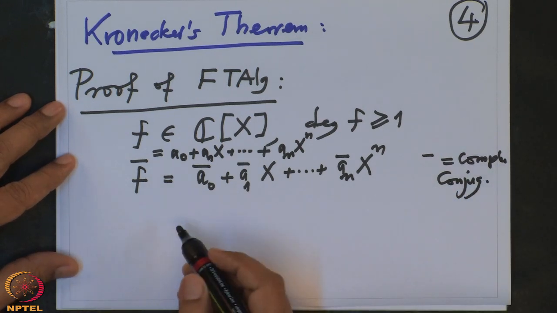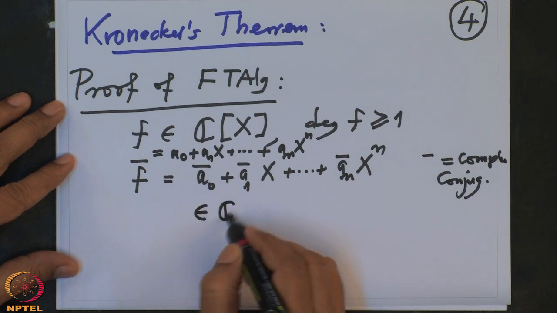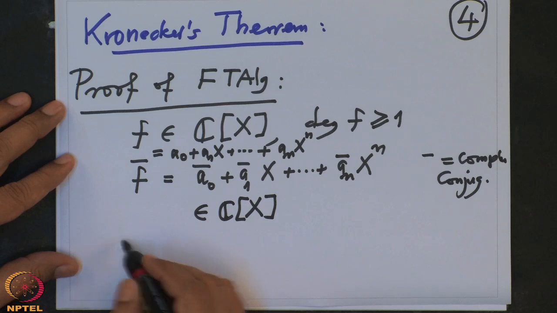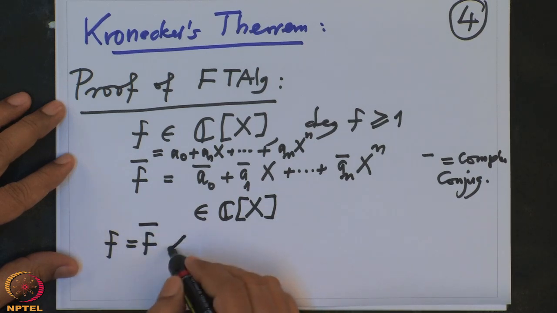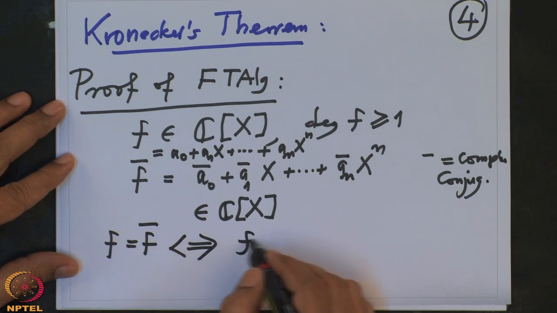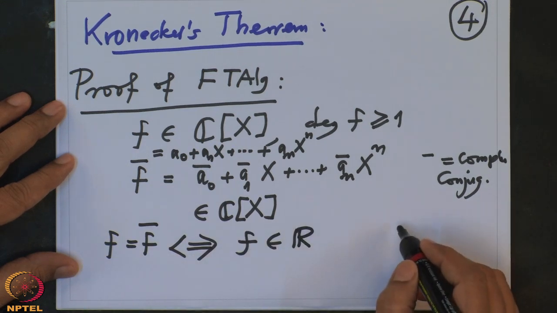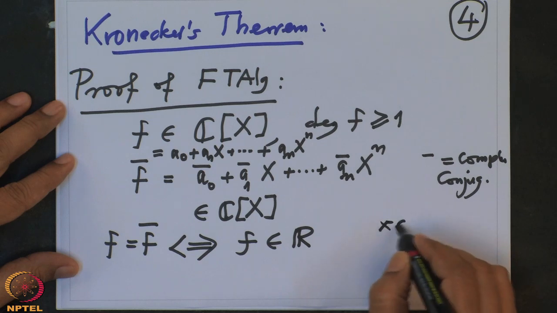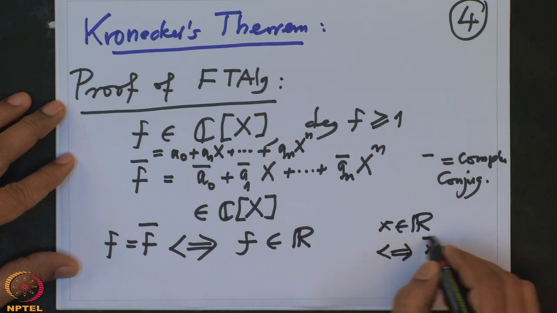Okay. So this is another polynomial in C[x]. And it's clear that f equal to f bar if and only if this polynomial has real coefficients. That is precisely because we know that x is a real number if and only if x bar equal to x.